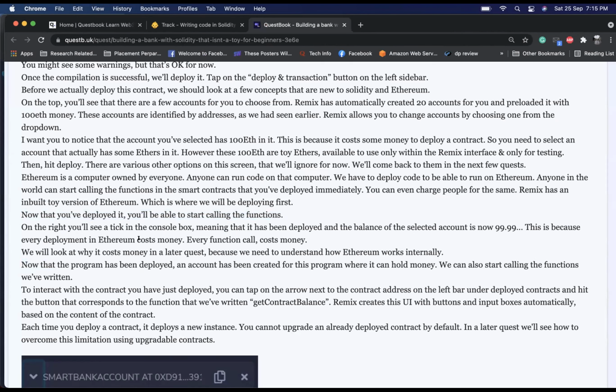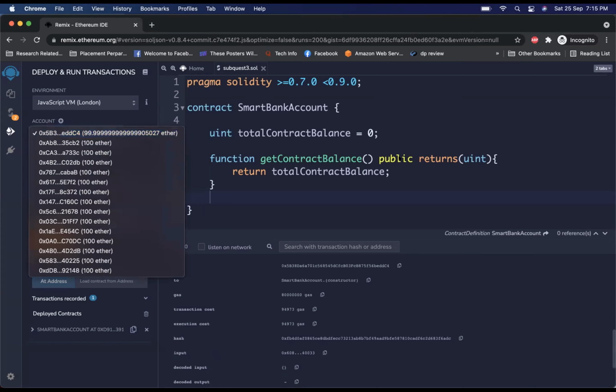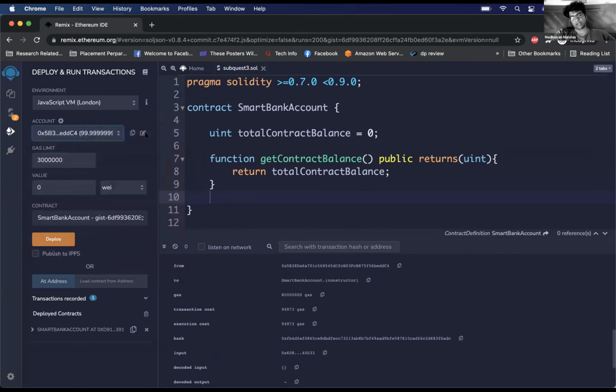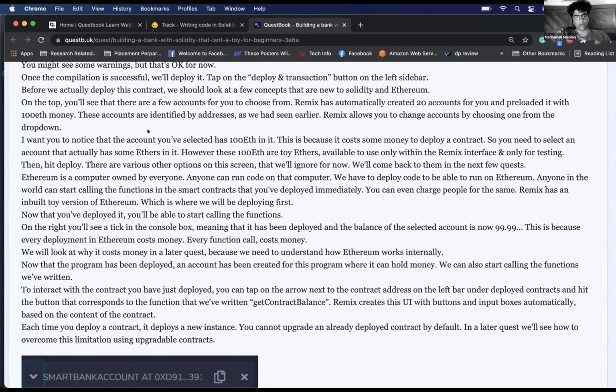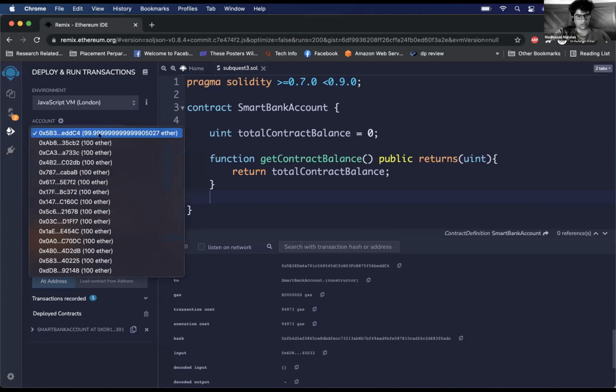So this is the account address of this contract, is it? No, this is your account, like Harsha's account. Notice that the money got reduced because I deployed it. I also want you to notice the contract address. Notice the first three characters, it's 5B3.